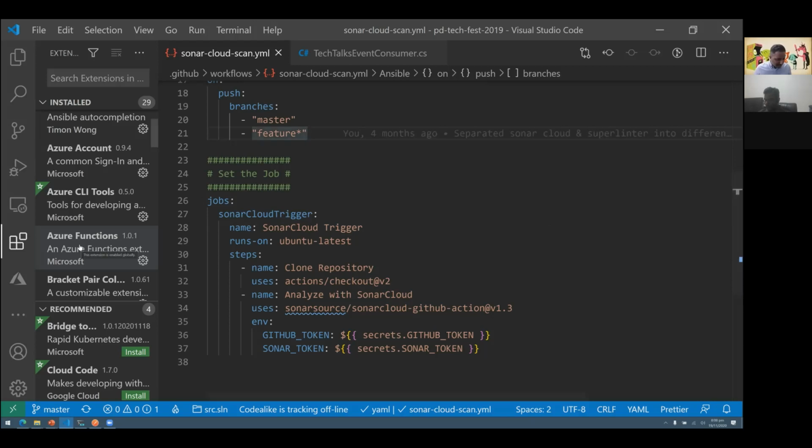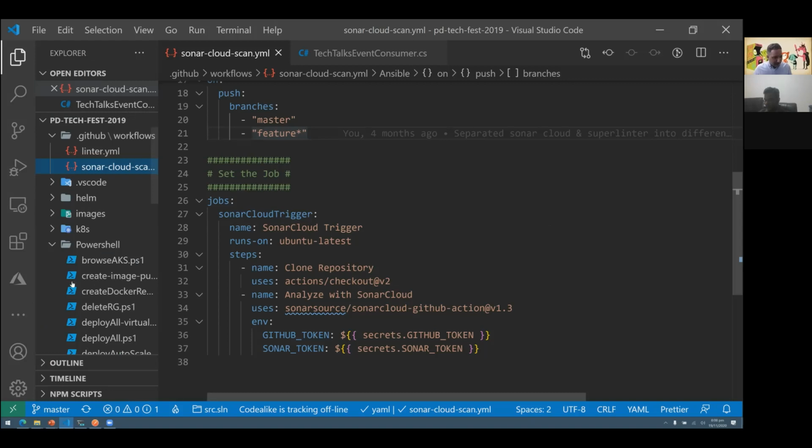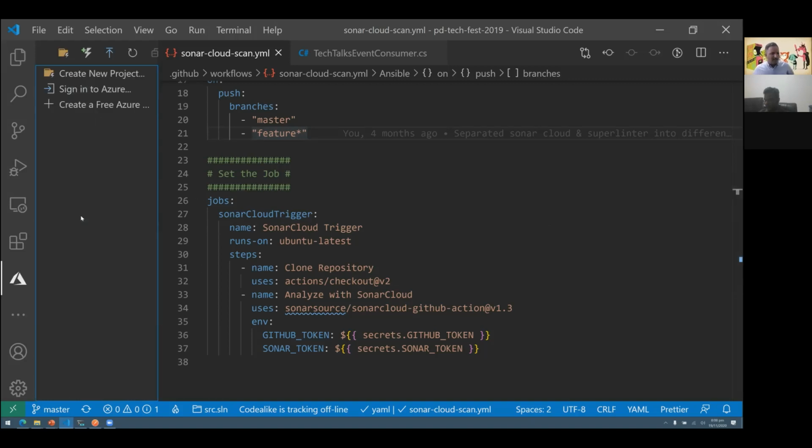When I enable this Azure Functions extension and I go into this Azure section here, you can see create new project, and there is this capability of creating a new function. I can connect to my Azure subscription, and whatever I do from here would be happening in that Azure subscription. And then if I want to deploy that function app onto the cloud, I can use this deploy capability. So that is how you can develop, you can test, and you can integrate into your favorite integrated development environment.